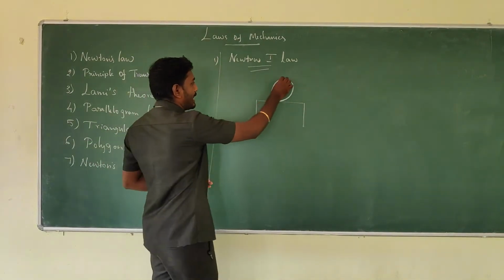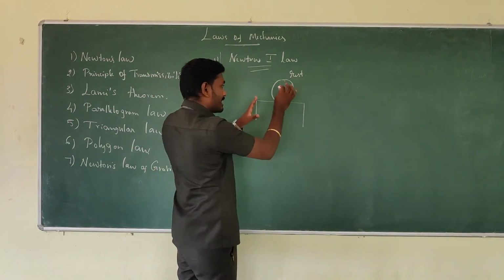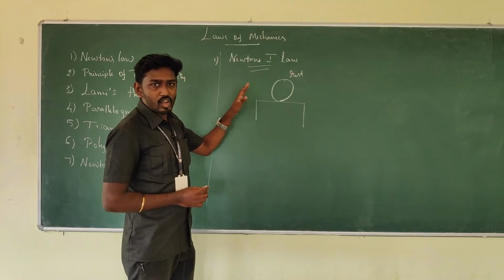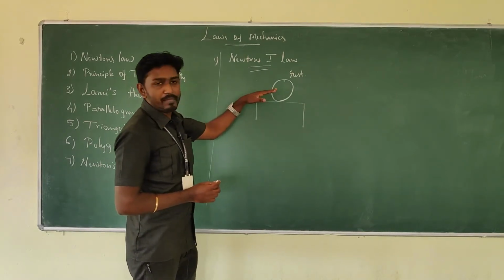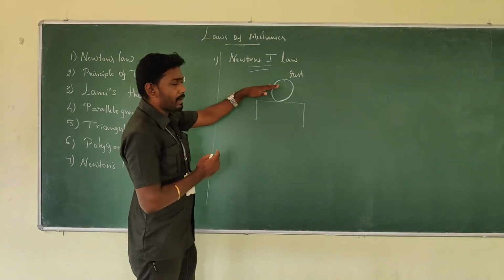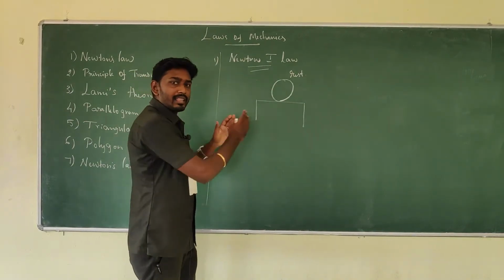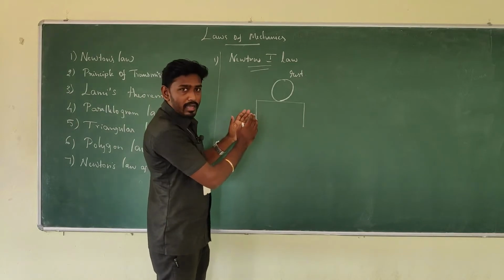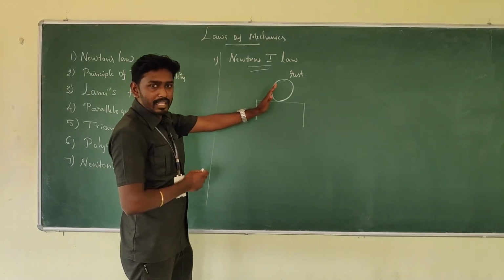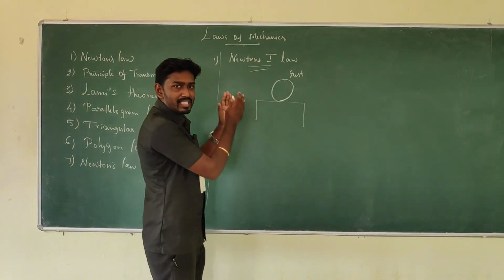It is at rest. Unless I disturb this ball, it remains in the same position. If I give some push or pull, there may be motion, but if I don't disturb the ball, it just remains in the same position.